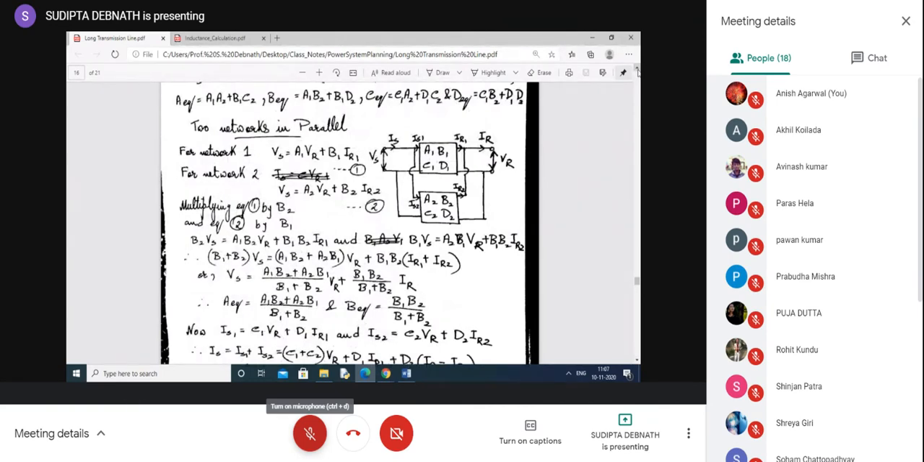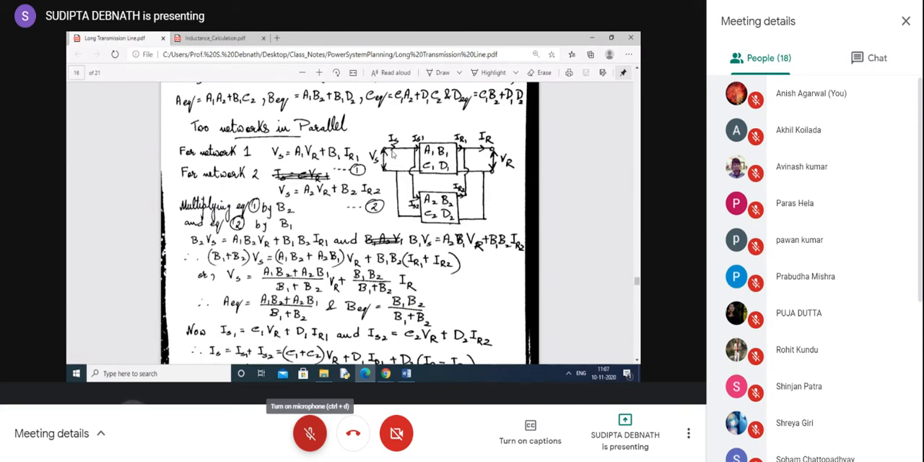what do you get? Parallel means input. These are the two networks. So this in terminal and this terminal are joined. This one and this one are joined. So in the output side also this one and this one are joined, and this one and this one are joined. So as they are parallel, the input voltage Vs will be same for this network and for this network. Similarly, output voltage Vr will be same for this network and this network. But the currents will differ.